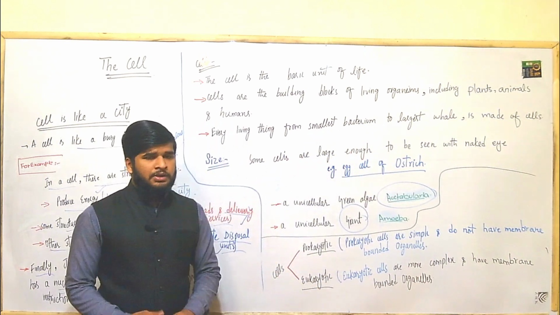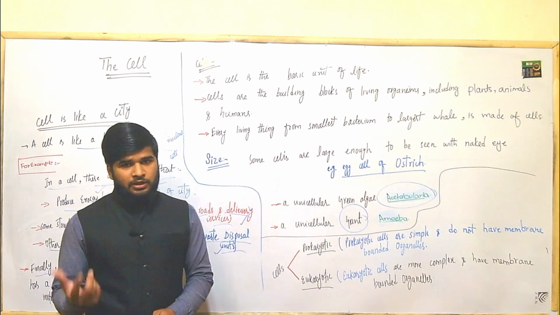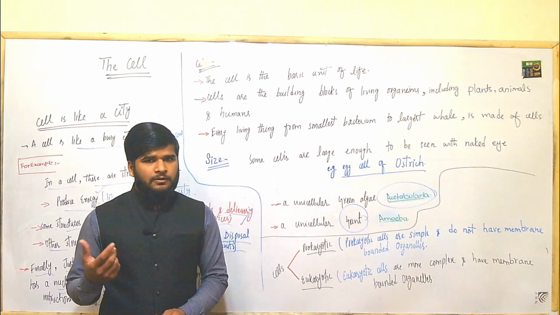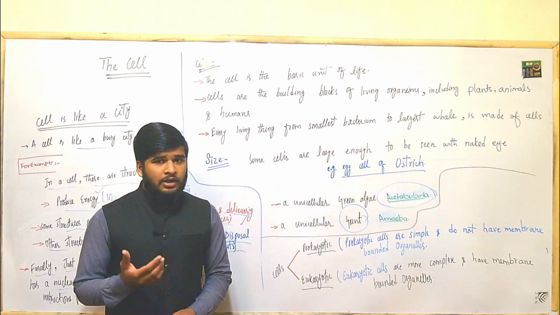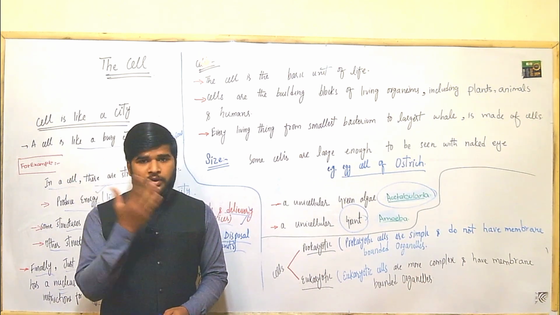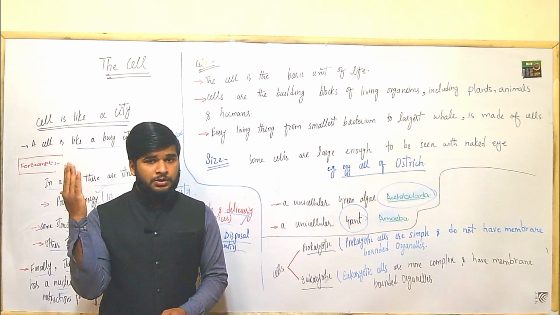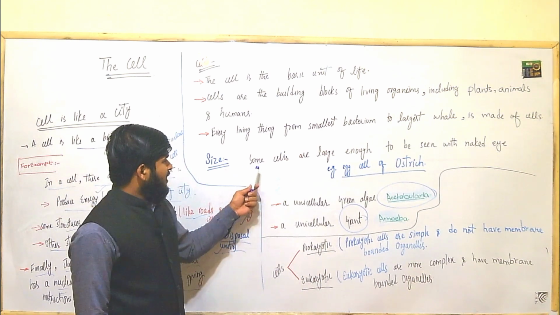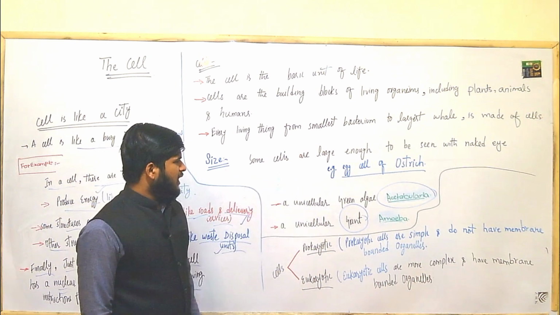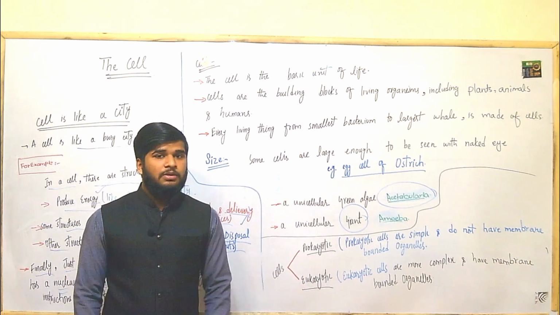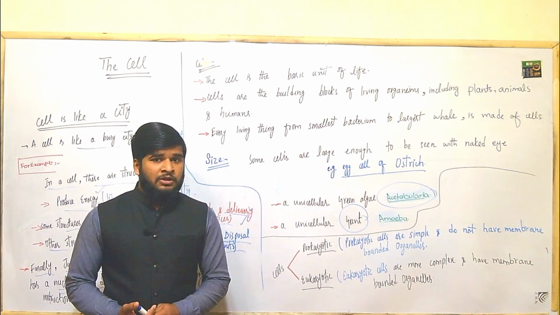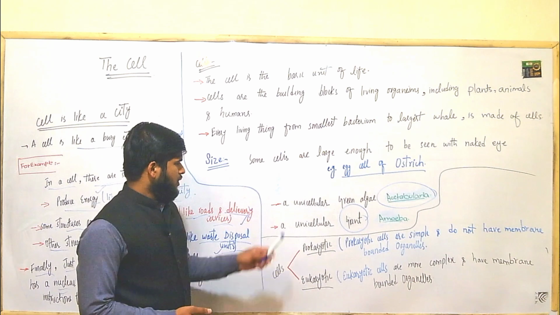Now we will see some cells that we can see with our naked eye. What is the meaning of naked eye? Naked means without covering. A naked eye is an eye without a magnifying glass, no microscope, no glasses. Some cells are large enough to be seen with the naked eye. For example, the egg cell of ostrich. It's an important MCQ, you have to remember it. The largest cell present on Earth is the egg cell of ostrich.